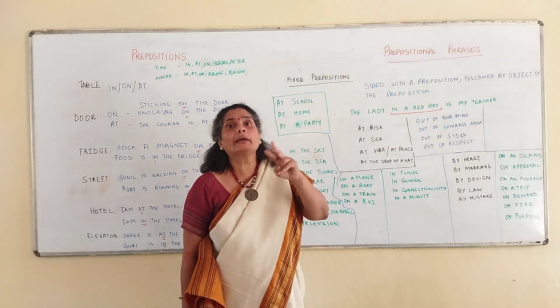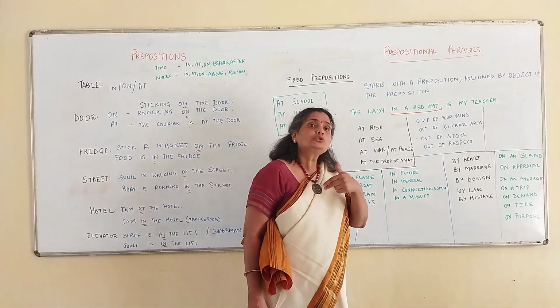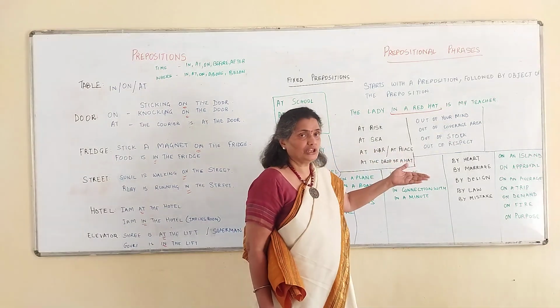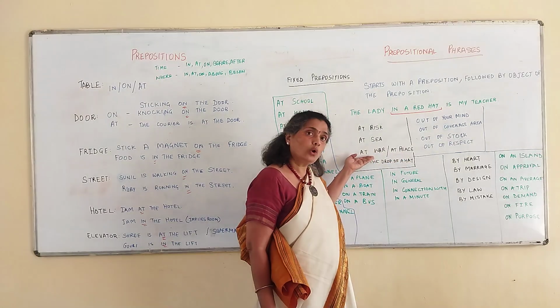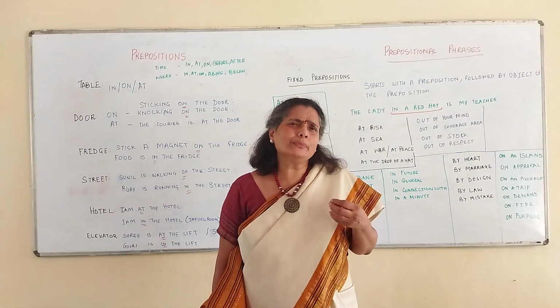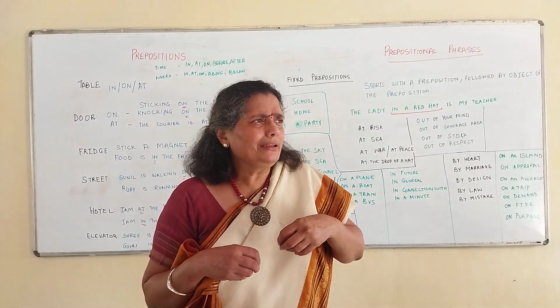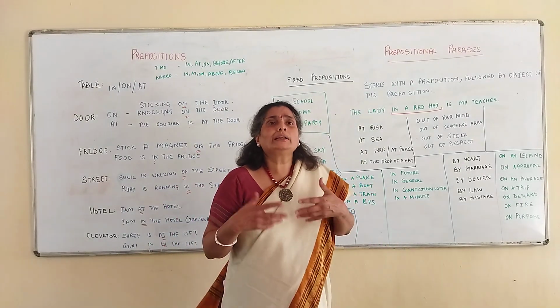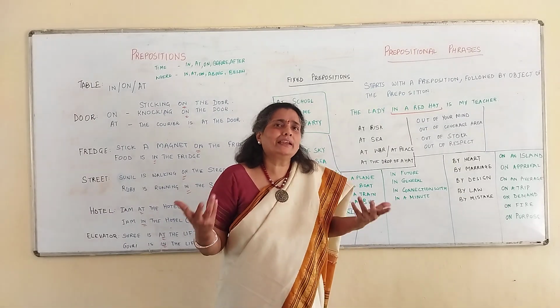The two nations are at war, and the two countries are at peace now with each other. The two countries are at war, or the two nations are at war. At the drop of a hat. What does this mean? At a very easily. At the drop of a hat, you start getting scared. That means you get scared very easily.